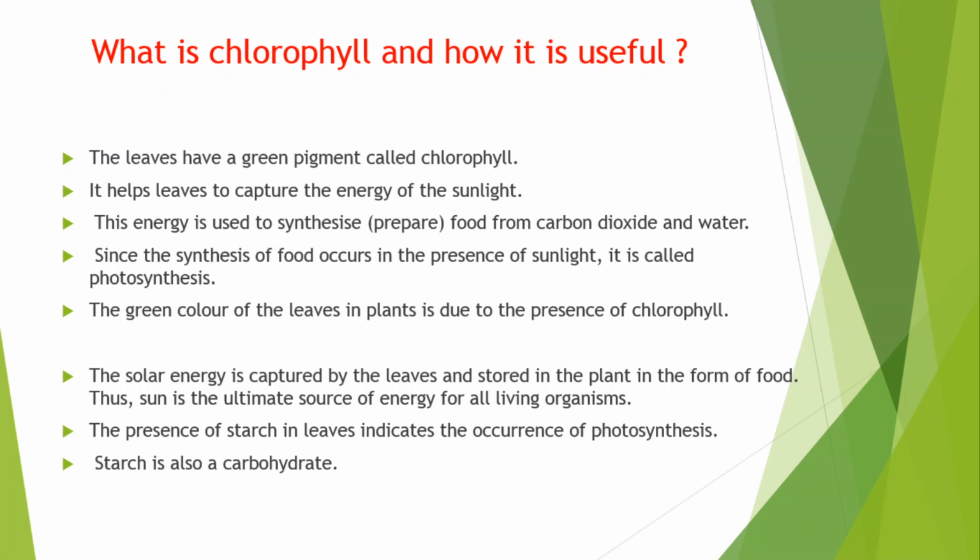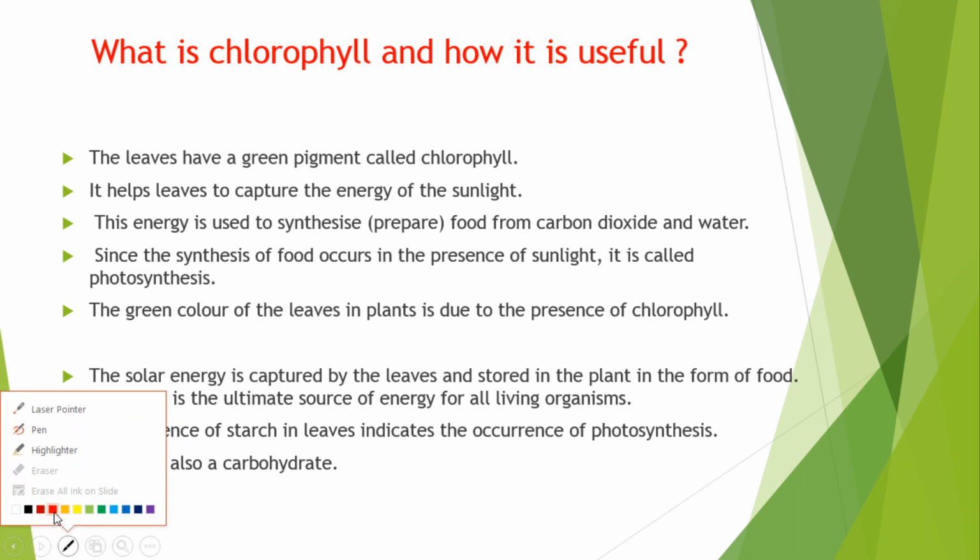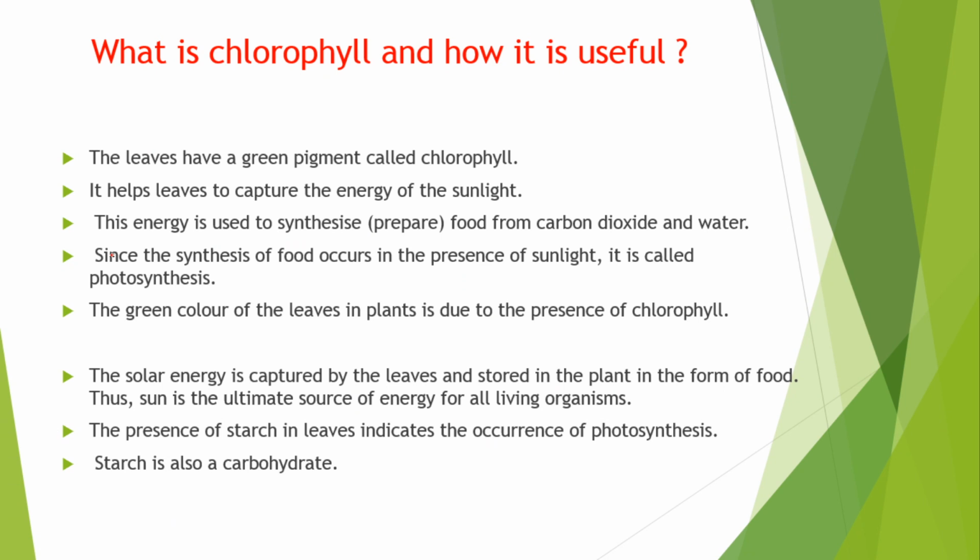So in the previous class we studied different types of nutrition, that is autotrophic and heterotrophic, and the process of photosynthesis, and how the raw materials reach the site of photosynthesis, that is nothing but our leaf. Okay, and I have given homework also. I hope you all have completed your homework, and those who have not completed, please complete it.